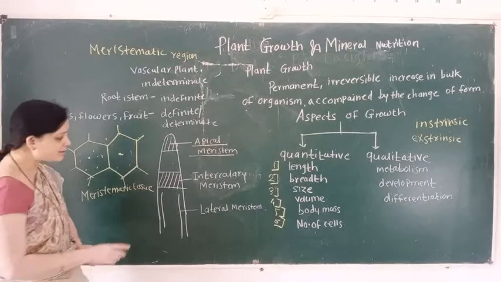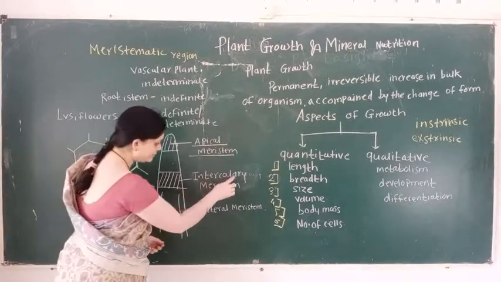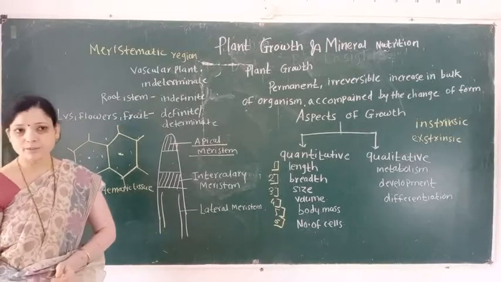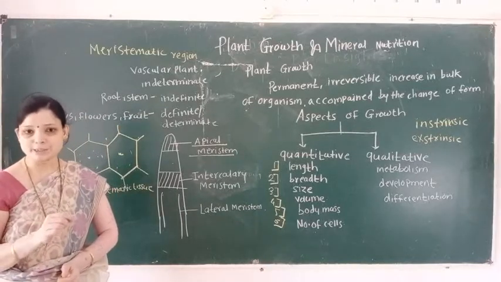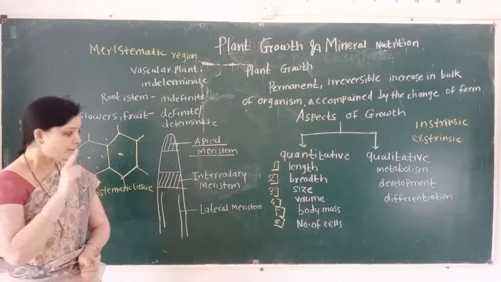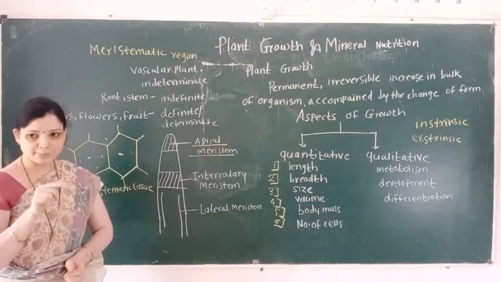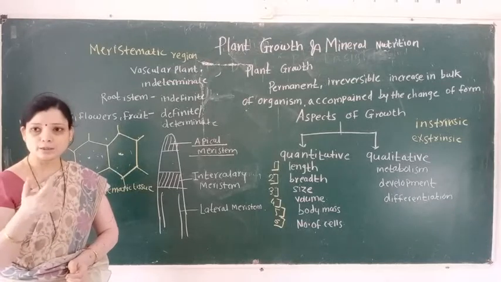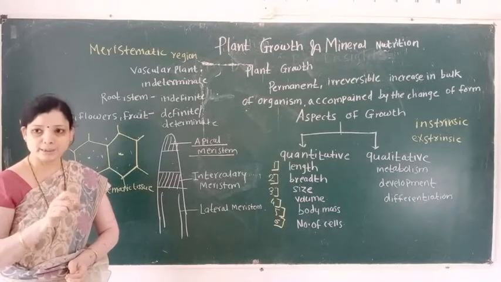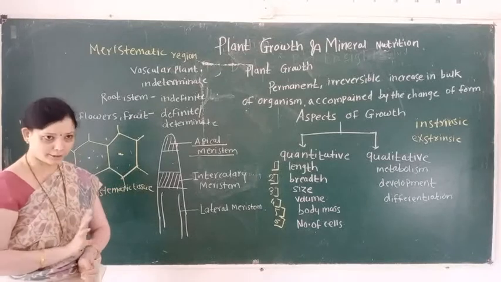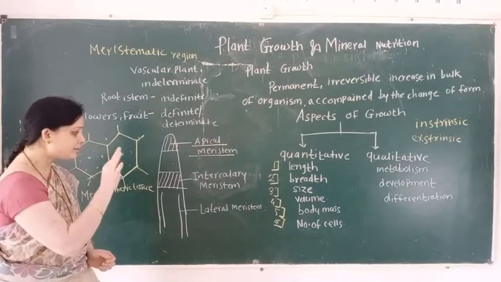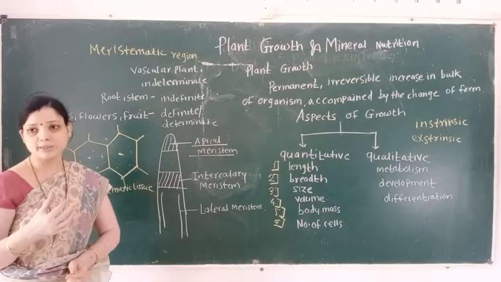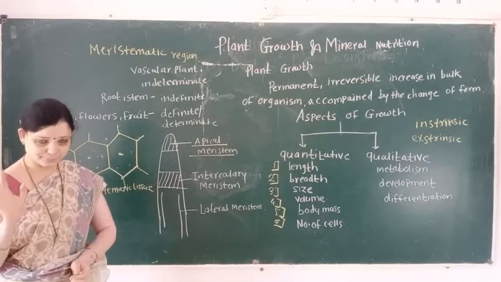Then the second region is known as intercalary meristem. Where is intercalary meristem present? Intercalary meristem is present at the basal nodal region or basal internodal region.